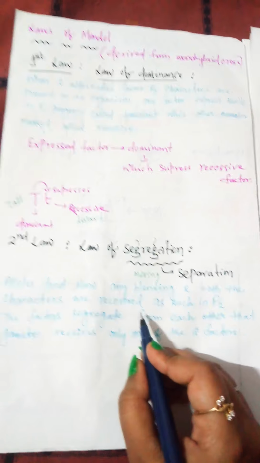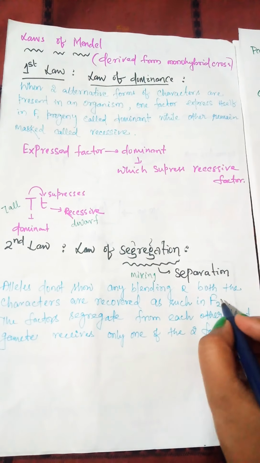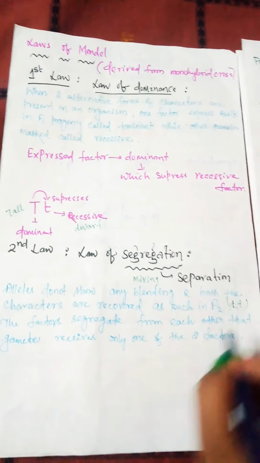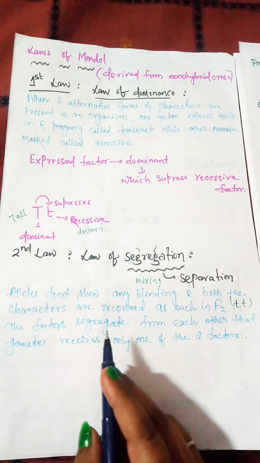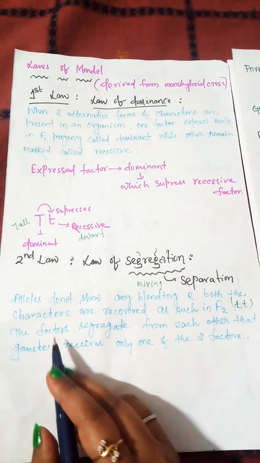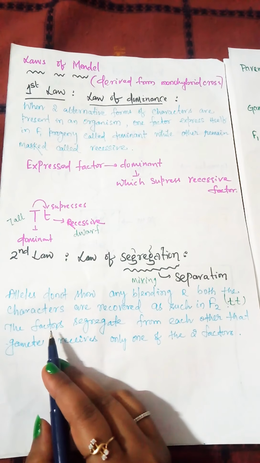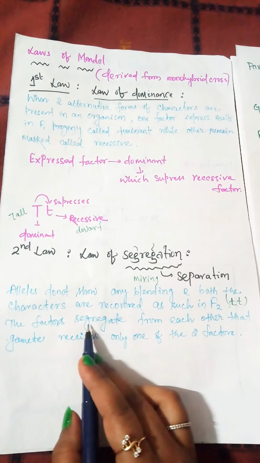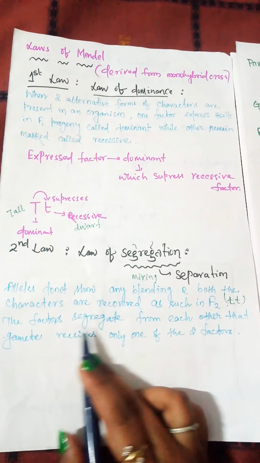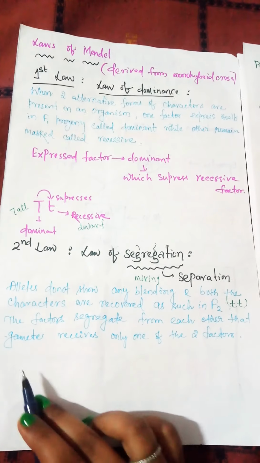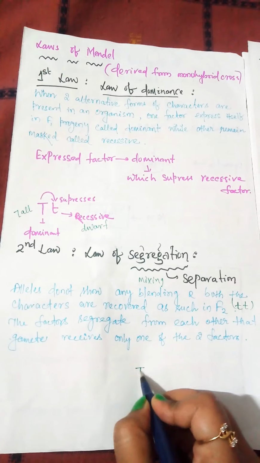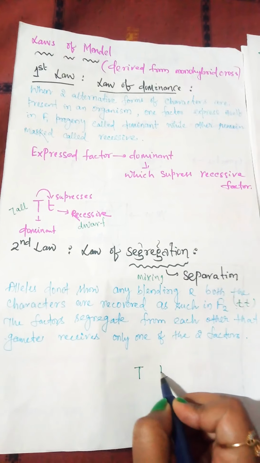Okay, so here it is recovered as such in F2, that means the small t. The factors segregate from each other. The factors means the genes. Mendel used the term factor to represent the gene. So the factors segregate means they separate from each other. The genes separate from each other. That gamete receives only one of the two factors, meaning gametes may receive capital T, or gametes may receive small t.